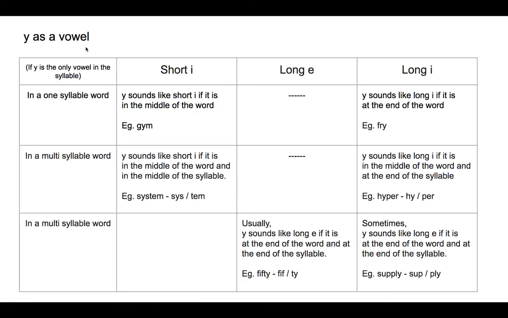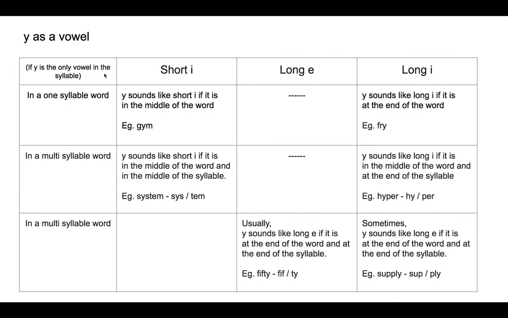Y as a vowel. If Y is the only vowel in the syllable, in a one-syllable word, then Y sounds like short I if it is in the middle of the word. For example, gym. Here Y is in the middle of a word. If Y is the only vowel in the syllable, in a one-syllable word, then Y sounds like long I if it is at the end of the word.